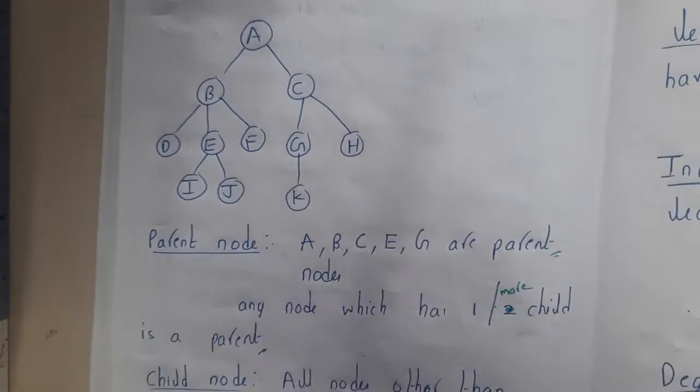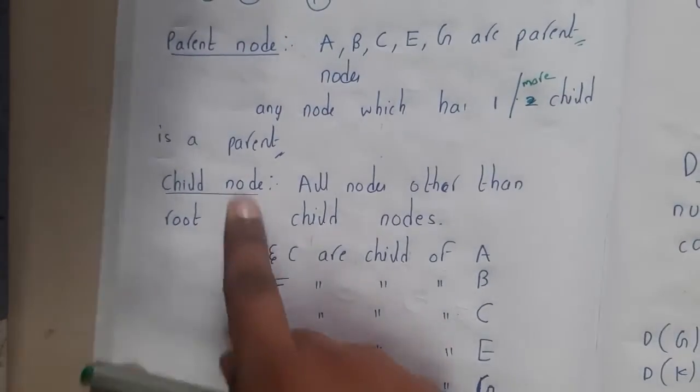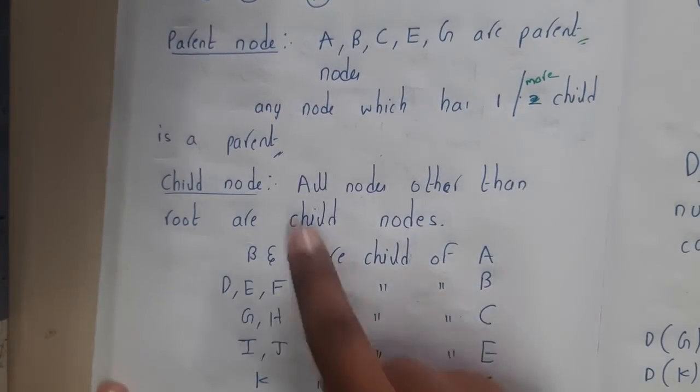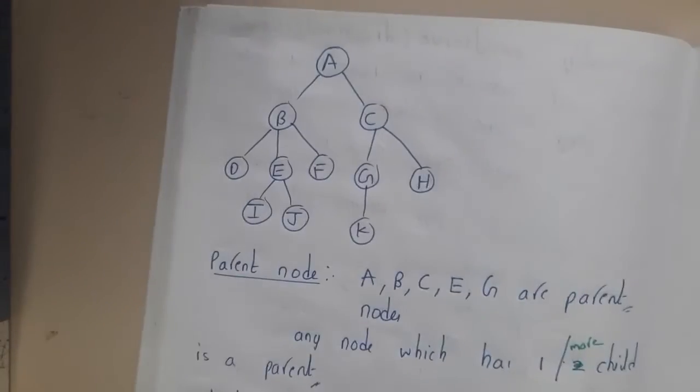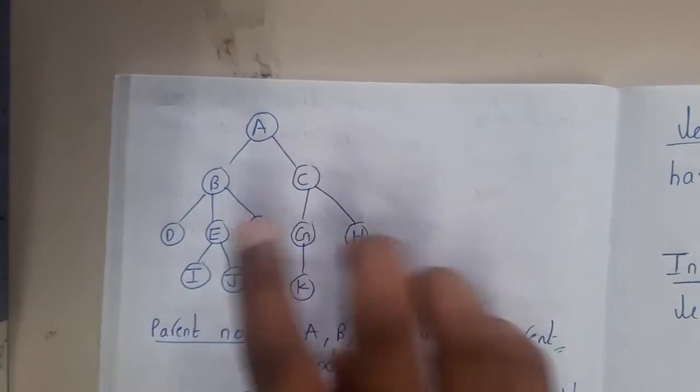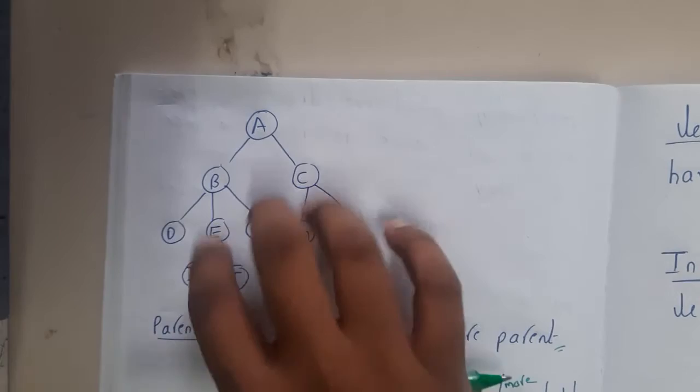So they are having 1 or more children. That's it. Okay. Similarly, child nodes. So all nodes other than the root node are a child. So basically root is not a child. Other than that, everyone is someone's child.